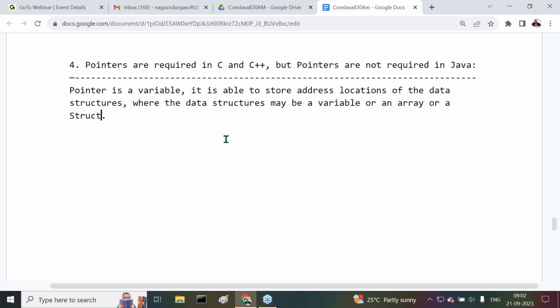In the case of the C programming language, structures are available. It may be anything. Understand it?